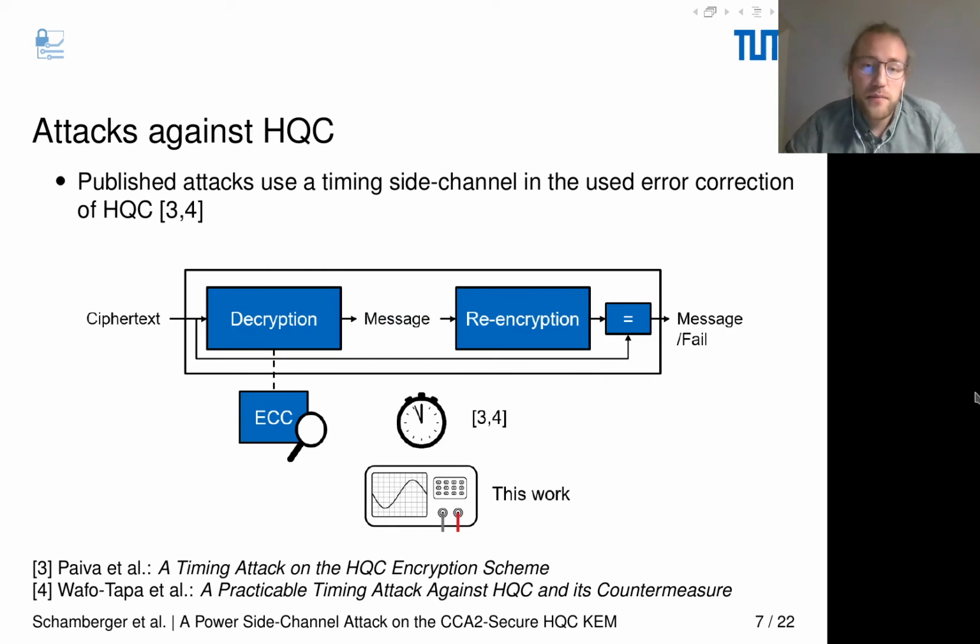Nevertheless, there are published attacks against HQC that still can retrieve information about this decryption process, by observing a timing side channel in the error correction used during the decryption. Fortunately, this timing side channel has been resolved with a constant time decoder during the error correction. This work shows a power side channel attack against the used error correction in HQC.